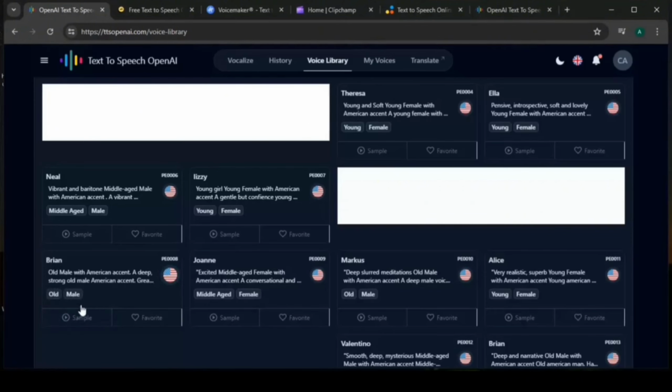So you see why I said this is my third pick, because they have so many things. They have old character. So if you want to make something about an older person and you don't know where to get an older voice for your YouTube video, this is your go-to. This text to speech OpenAI. You can just go and choose old male character and it will prompt out to this place, and you can actually see it. It sounded so old.